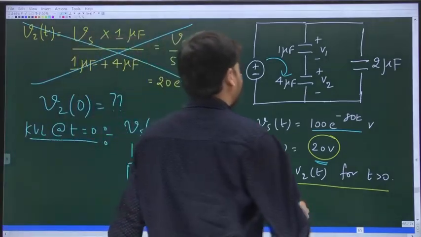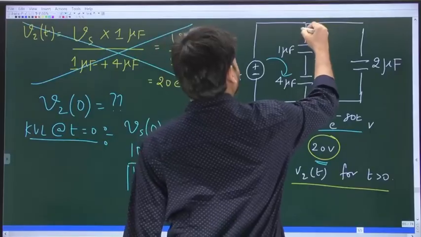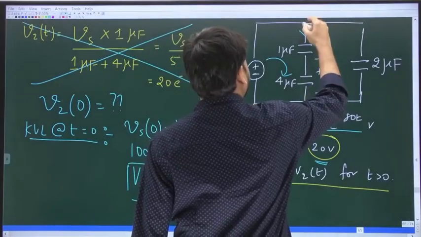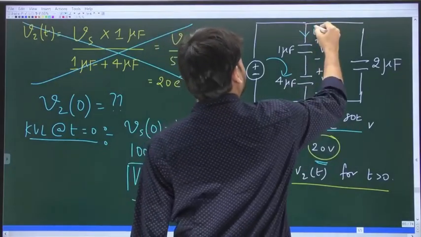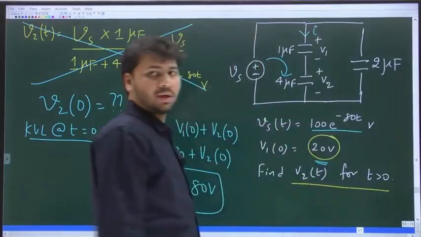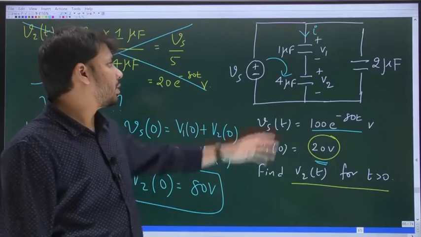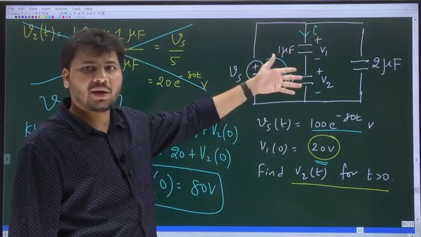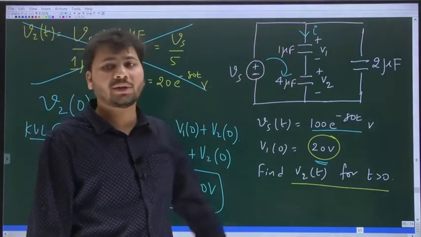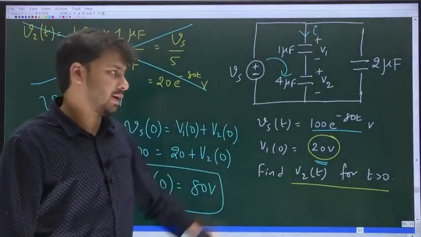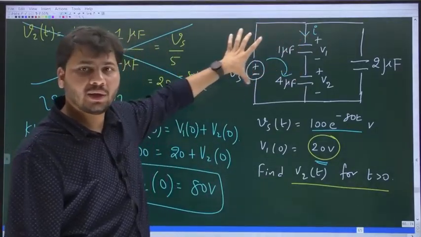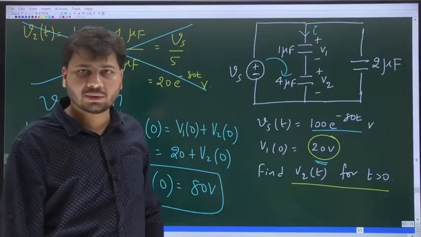Okay. You see, let the current in this branch be some I. Now look at this branch. This branch contains the 1 microfarad capacitor in series with the 4 microfarad capacitor, and this entire branch is connected across the voltage source.